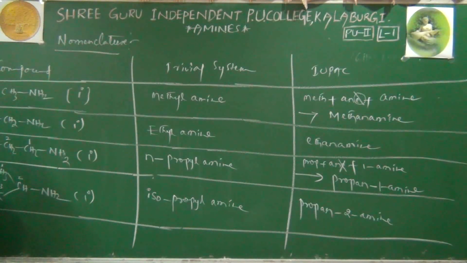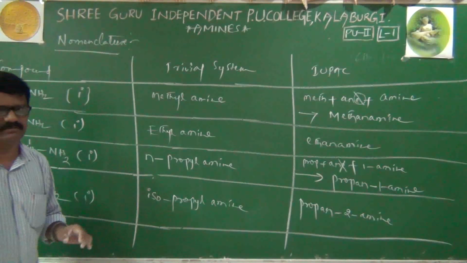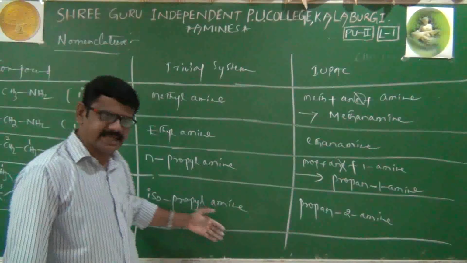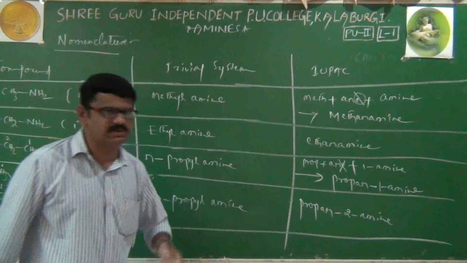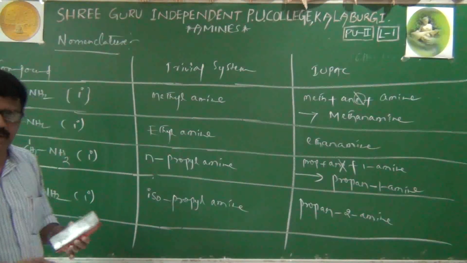If I ask to write propane-2-amine, everybody will write this structure. Here the NH2 functional group is there, here also, and here also. That's why all are nothing but primary amines only. Their corresponding trivial names as well as IUPAC names we have discussed. Still many compounds are there. We'll continue now.